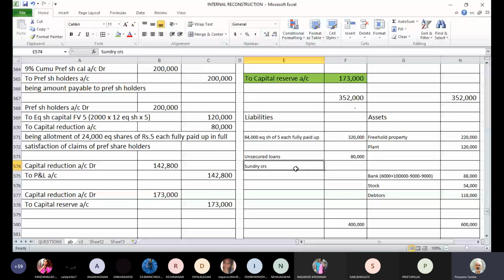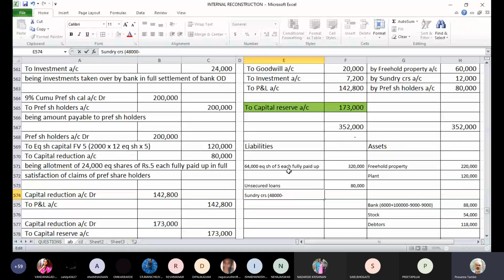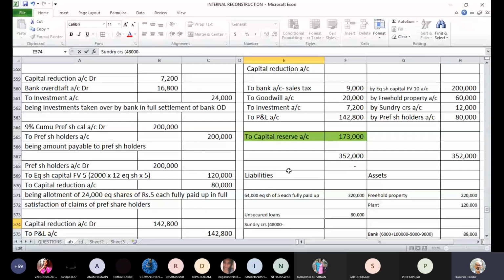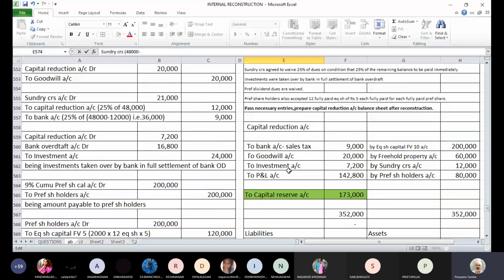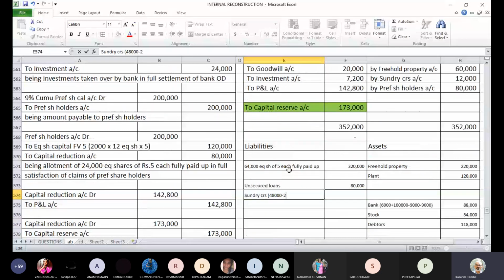What was the original balance of creditors? It was 48,000. Okay, minus हमने creditor को कुछ part payment किया है, and they have also waived something. Some amount is waived by creditors. So in all 21,000 is a reduction in creditors in this process. So minus 21,000.